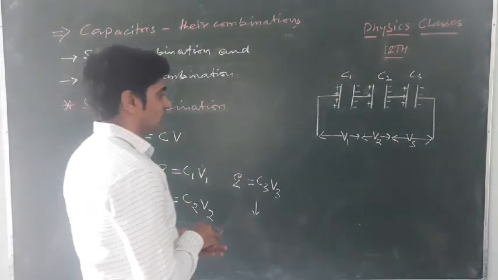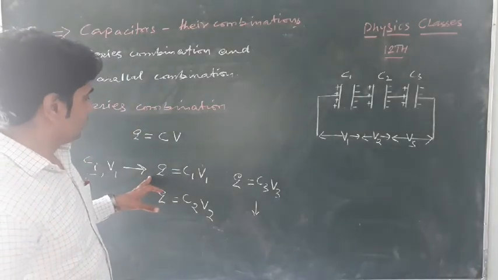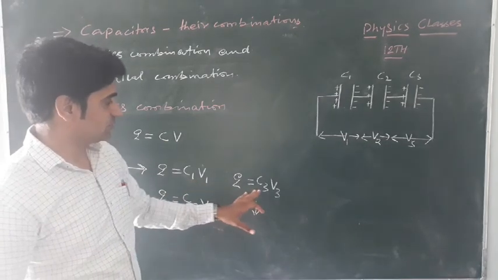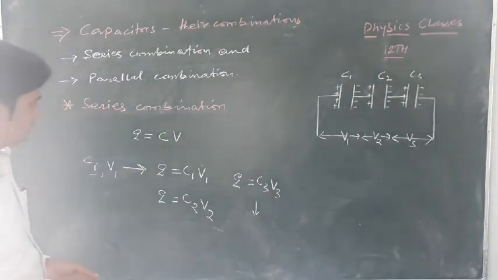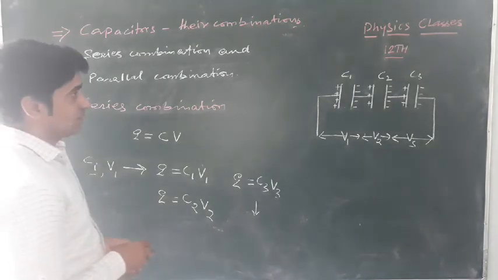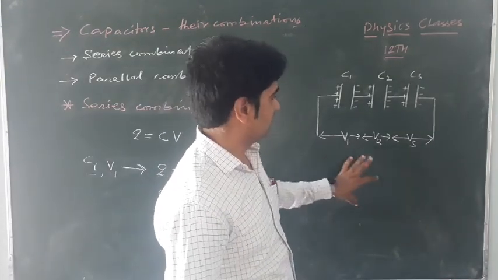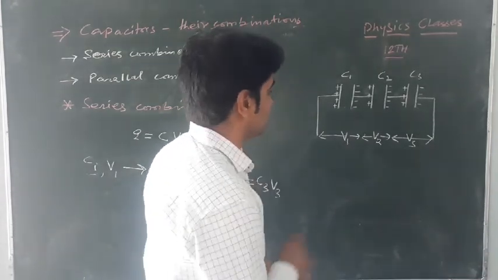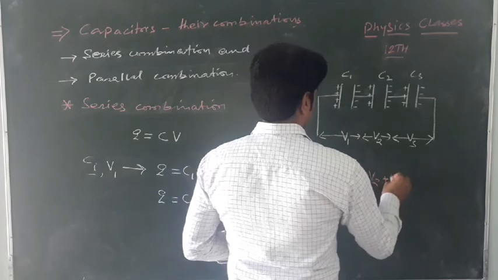But the net charge, total charge is Q, equal to Q1 plus... वो तो different thing है. So Q equals C1 V1, Q equals C2 V2, and Q equals C3 V3, and so on. So these are the charges, but we see the same charge. What the total capacitance is, हमने निकालना है, but here we are seeing that the potential drop is distributed. That is the point to be noted. It is the potential drop that is distributed, not the charge. So the net potential drop equals V1 plus V2 plus V3.